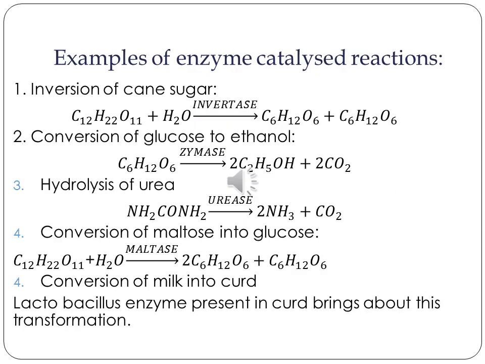Here you can see we have some examples of enzyme catalyzed reactions. Inversion of cane sugar, definitely a very, very important reaction: cane sugar is converted to glucose and fructose in the presence of the enzyme called invertase. Next is the conversion of glucose to ethanol in the presence of the enzyme called zymase. Then you have hydrolysis of urea in the presence of the enzyme called urease to give ammonia and carbon dioxide.